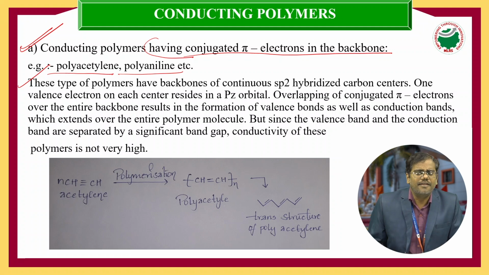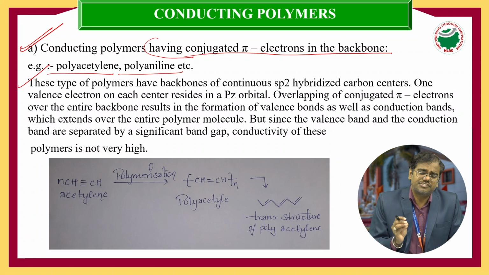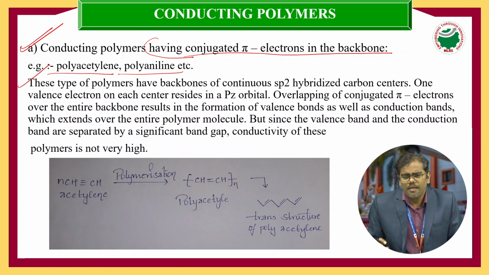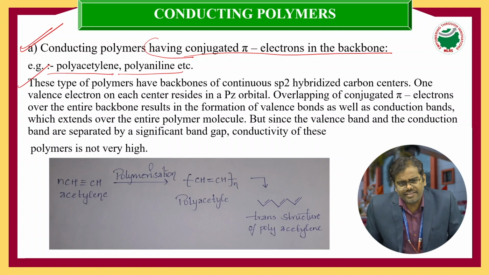Each and every carbon in the conjugated double bonded compound contains pi electrons, and each carbon possesses sp2 hybridization.